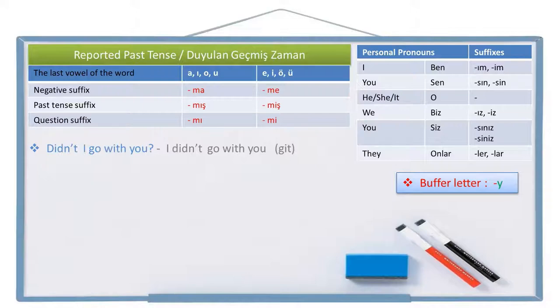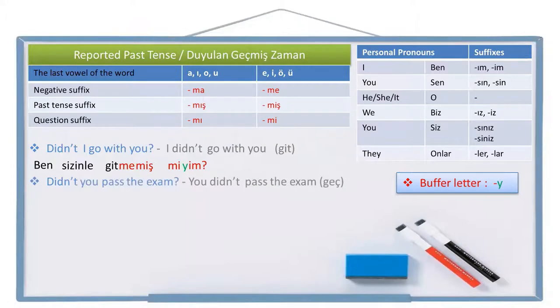Go is git in Turkish. Let's write the negative sentence first. Person pronoun I, ben. With you, sizinle. Go, git. Not go, gitme. Didn't go, gitmemiş. Now let's leave a space and write the question suffix mi and the person pronoun suffix to the end. But two vowels are together, so I need a buffer letter between them. Ben sizinle gitmemiş miyim? Didn't I go with you? Ben sizinle gitmemiş miyim?